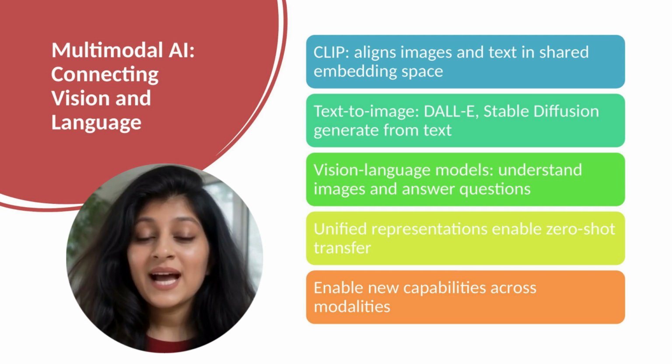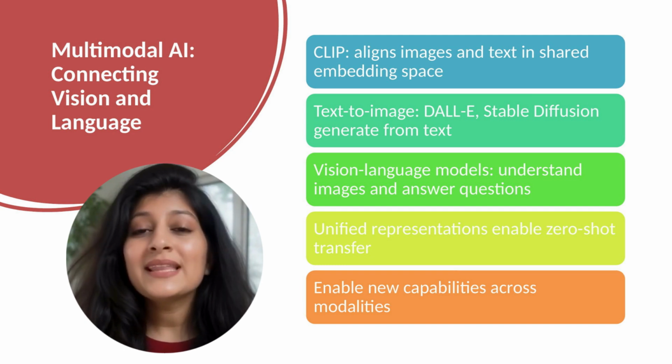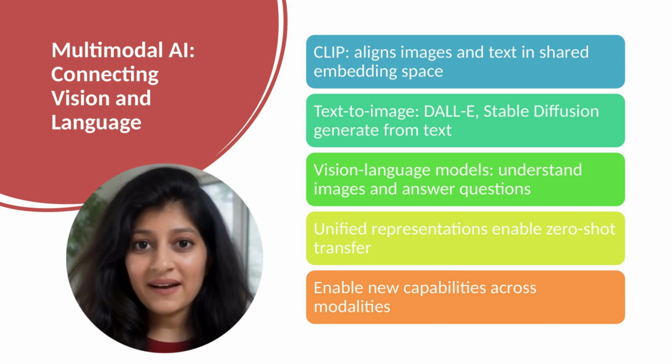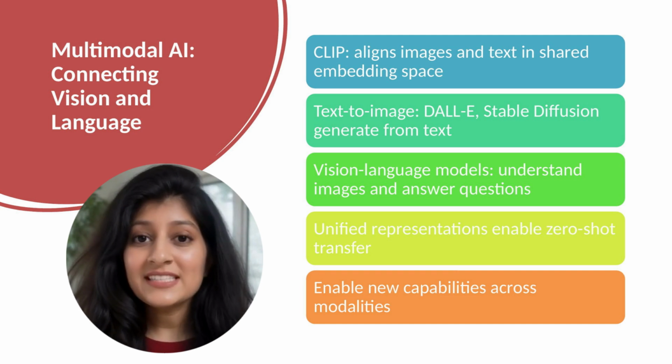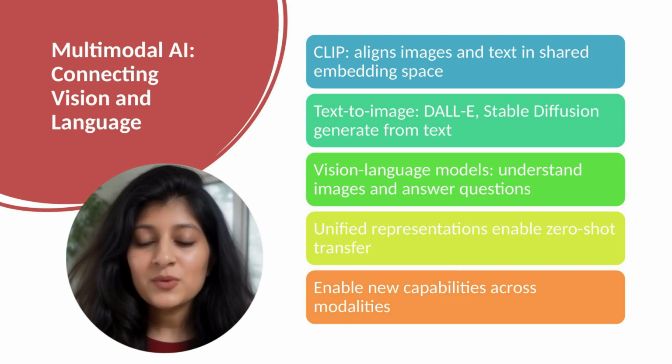Image of a dog and caption, a dog, get similar embeddings. Random image and caption get different embeddings. By learning this alignment on billions of image caption pairs, CLIP learns what makes images and descriptions match. This enables zero-shot capabilities. Describe what you want to find. CLIP finds matching images without being trained on that specific image class.